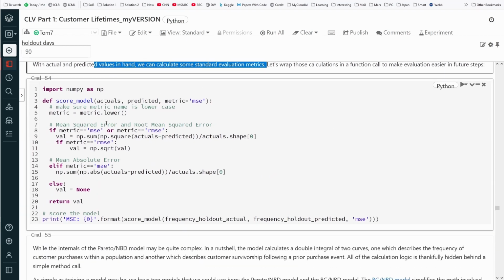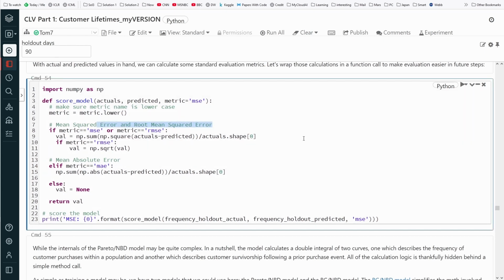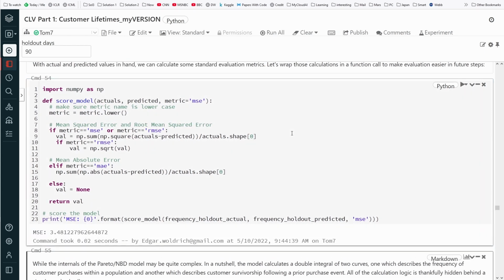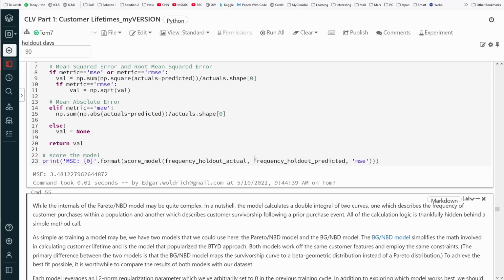NumPy, score, mean square error, and root mean square error. Let's do this. Our MSE.